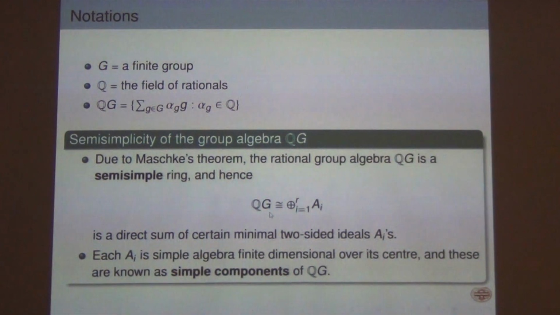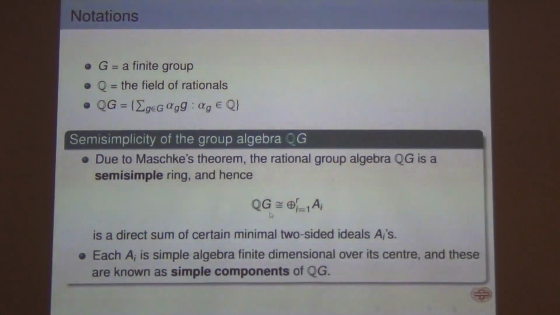So this QG, the set of all formal Q-linear combinations of elements of G, becomes an algebra over Q. And Maschke's theorem tells us that this algebra QG happens to be a semi-simple ring.